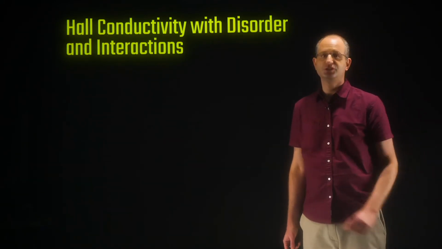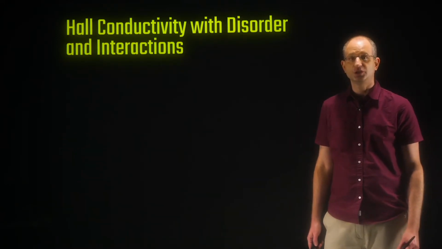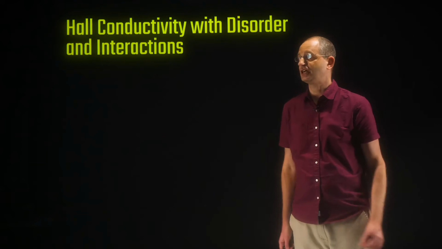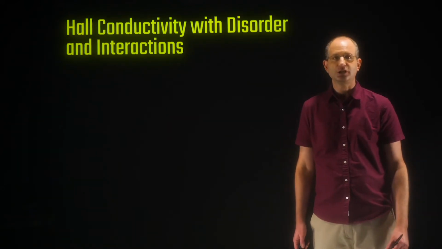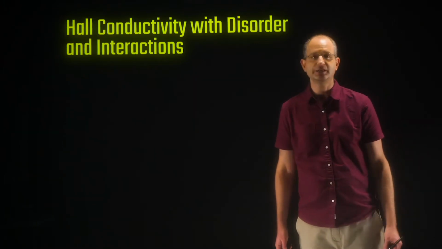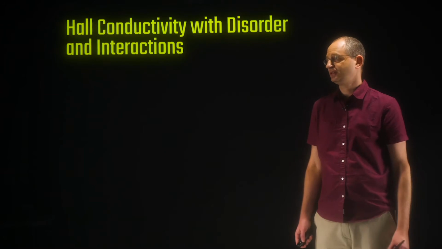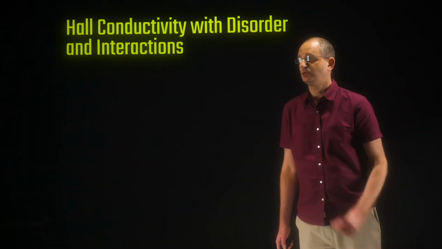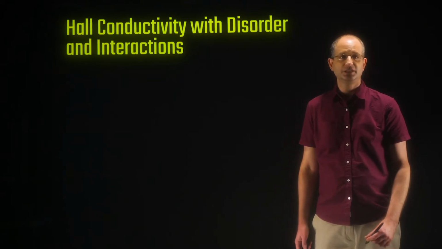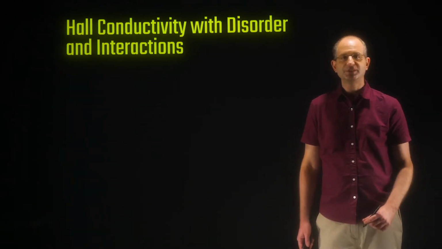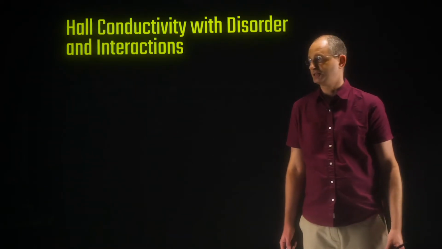And moreover, we've assumed perfect translational symmetry. So we assumed that there's no disorder in the system. And of course, real solids have both interactions and disorder. So to really understand why the Hall conductivity is quantized, we need to treat both of these effects. Okay, so what we're going to do in this video is actually derive a much stronger result, namely that the Hall conductivity can be quantized in a gapped system even in the presence of arbitrary disorder and arbitrary interactions.